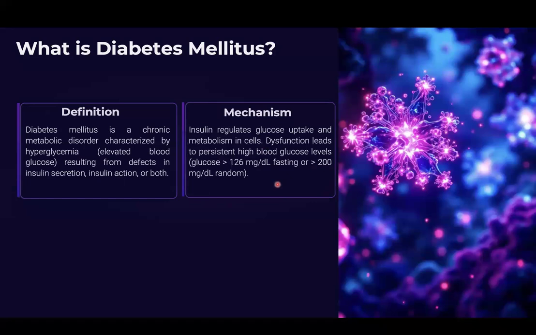Insulin is one of the important peptide hormones that regulates glucose uptake and metabolism in cells. This dysfunction leads to persistently high blood glucose levels, a glucose level going beyond 126 milligram per deciliter when you are fasting, or even above 200 milligram per deciliter after taking meals.